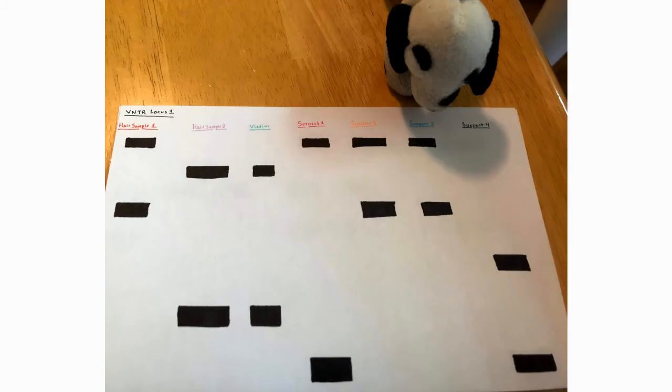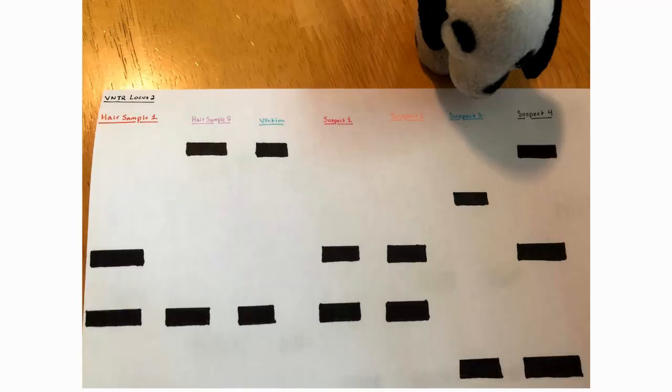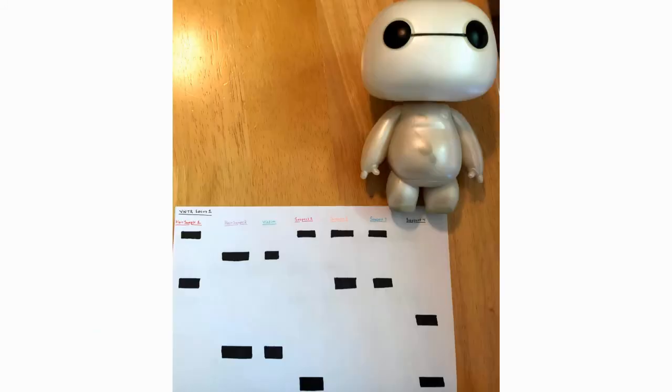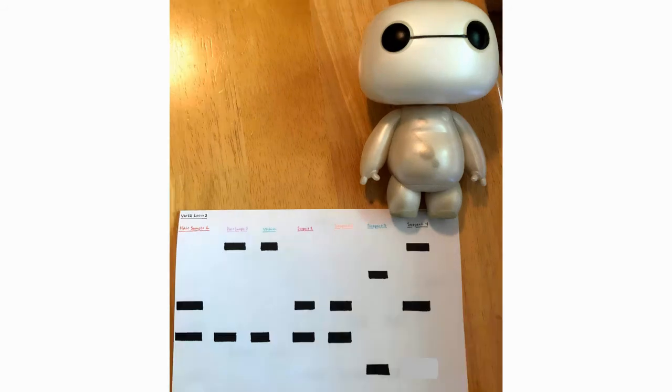Suspect 3 bands at VNTR locus 1 match the hair sample 1's bands, but his bands at VNTR locus 2 do not match hair sample 1's bands, so suspect 3 is not our unsub. Suspect 4 DNA's bands do match hair sample 1 bands at VNTR locus 1. At VNTR locus 2, one of suspect 4's bands matches with hair sample 1's band, but not both, so suspect 4 is not our unsub.